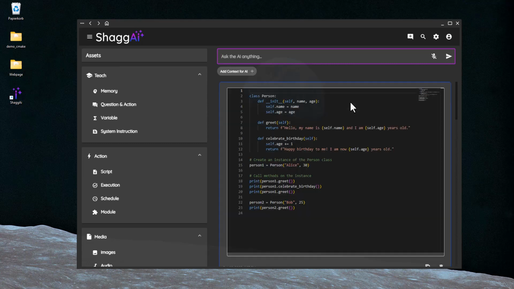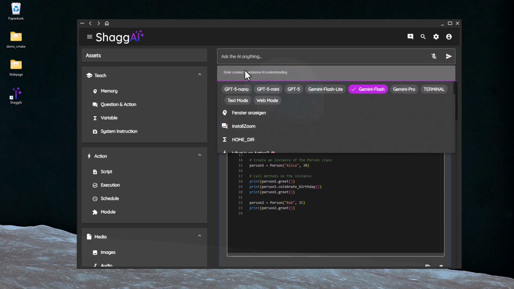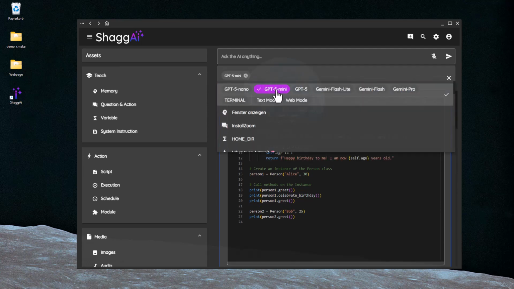Control lives in the context bar beneath the input. Switch between AI models, and choose the right mode for the job: action, web, or text.